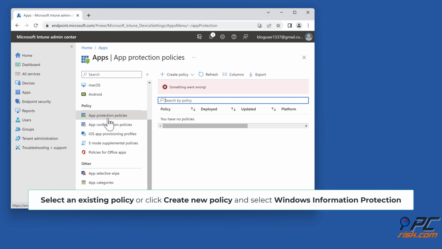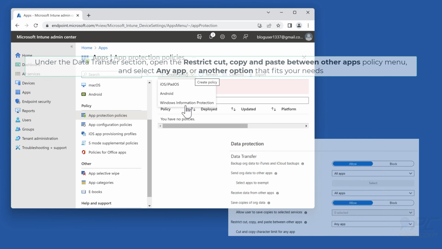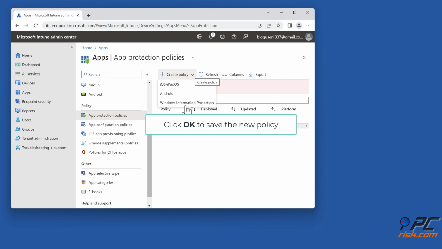Select an existing policy, or click Create New Policy, and select Windows Information Protection. Under the Data Transfer section, open the Restrict Cut, Copy and Paste between other apps policy menu, and select any app or another option that fits your needs. Then click OK to save the new policy.